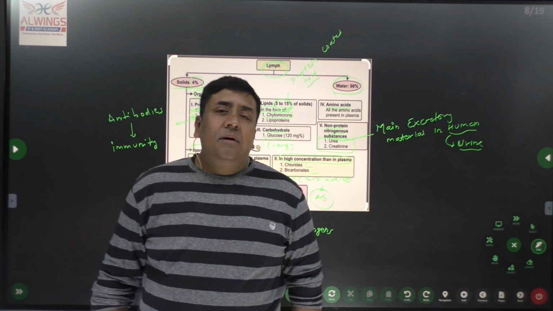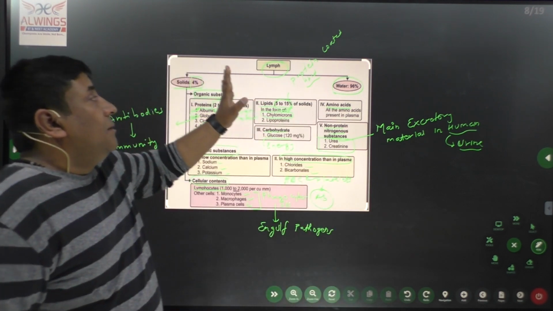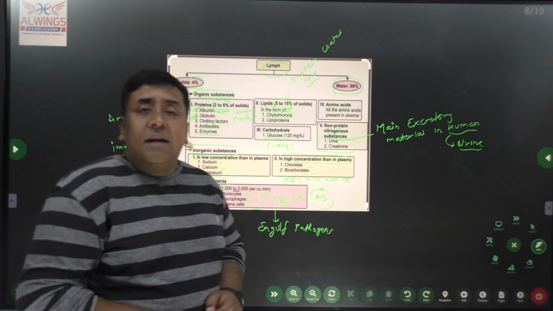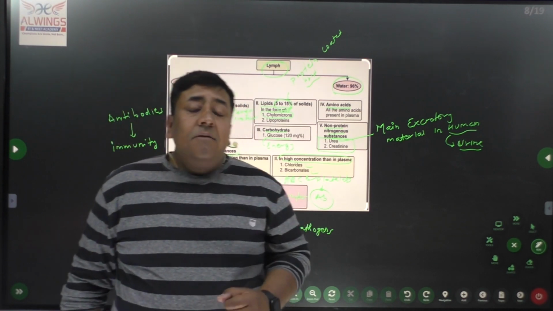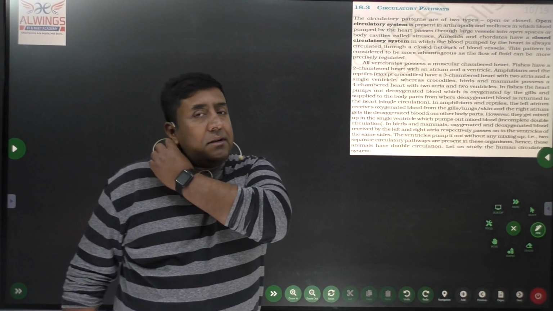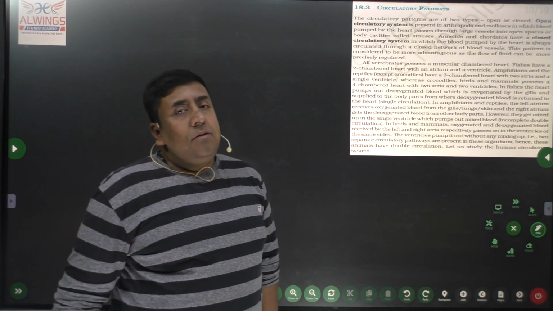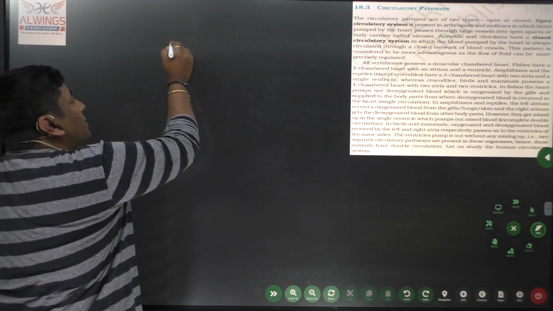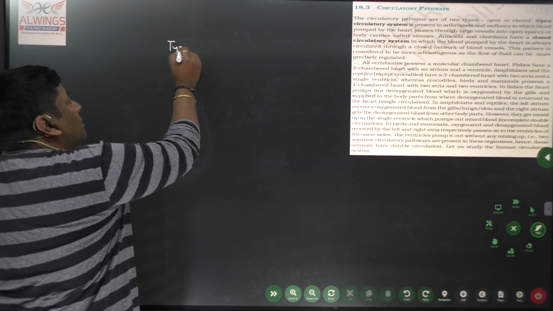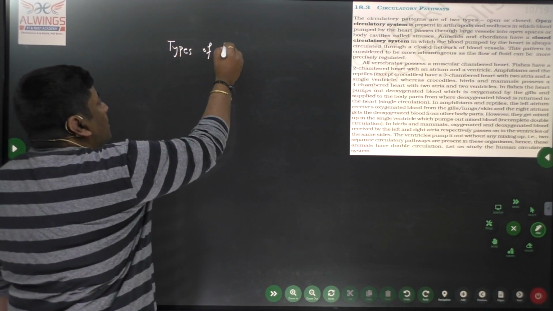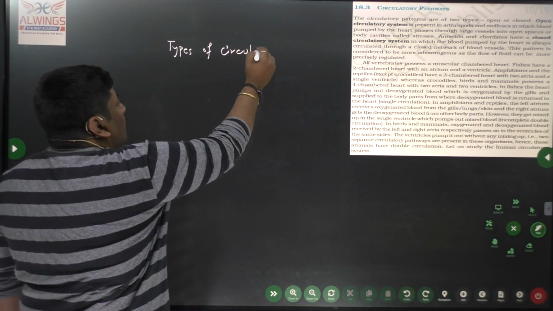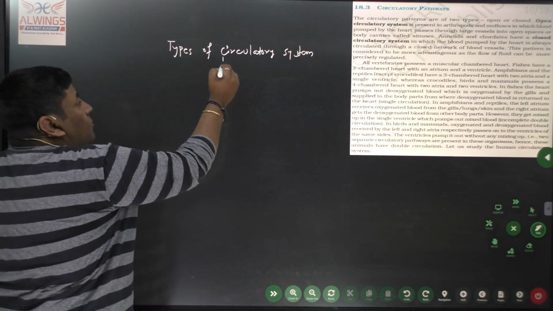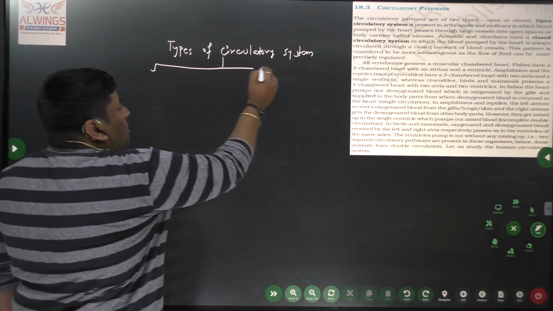Again, a short preview, or I'm just revising shortly. Lymph is a colorless fluid present in our body, forming a major part of body fluid. Now that we have discussed lymph, next we can go for the types of circulation, that is, how many types there are of circulatory system. There are two major types of circulatory system.